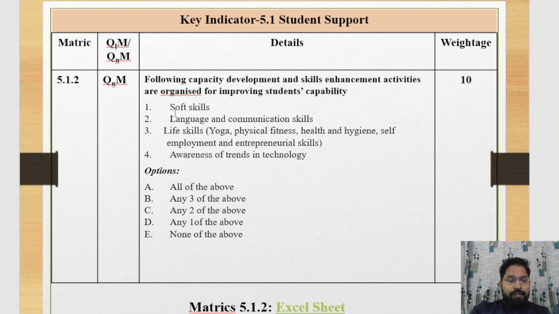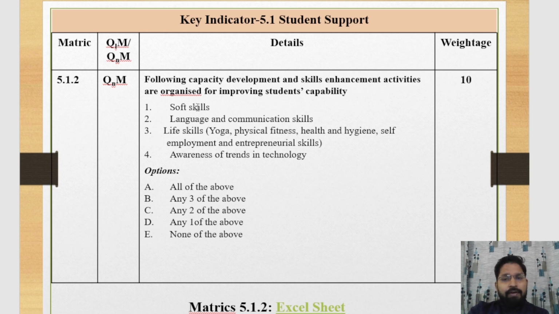Here in your institute, these are the different types of skill activities. Are they conducted by your organization or not? Means, are these activities organized in your institution or not. If none of the above activities is organized, then you can mention E. And if any one of the above activities is organized in your organization, then you tick D.